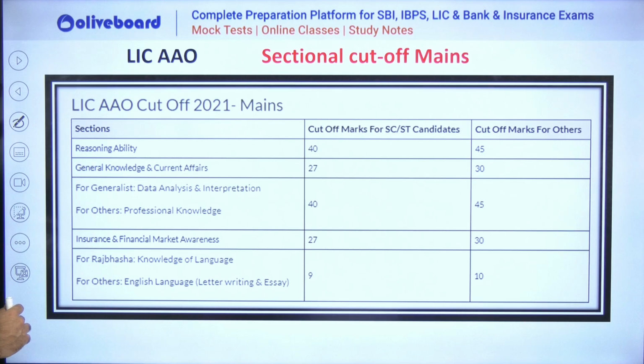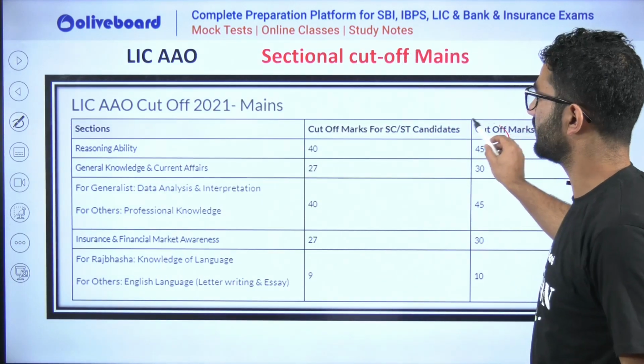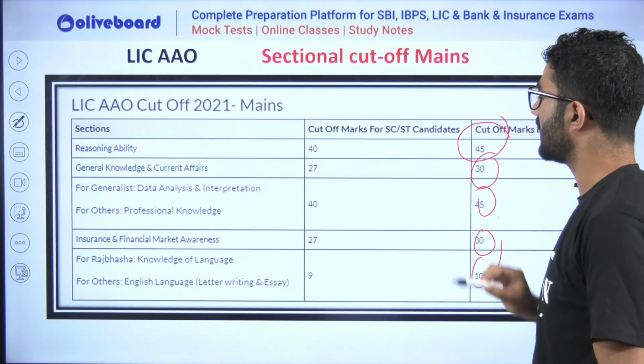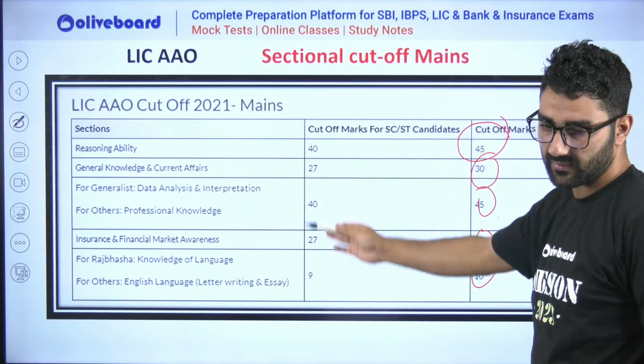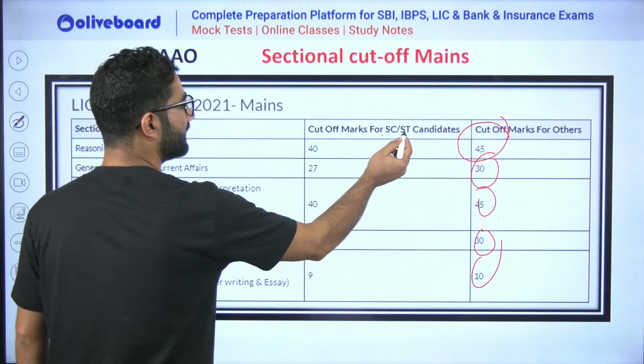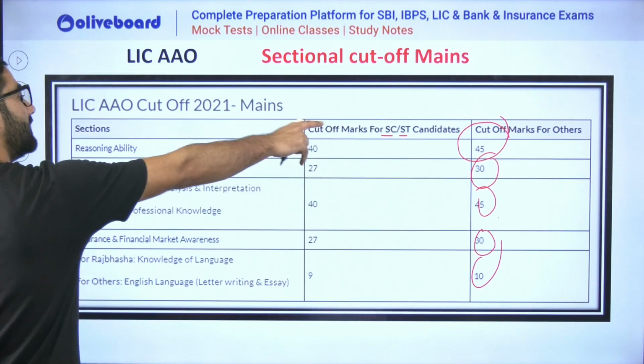Now, sir, what could be the LIC cutoff for mains is clearly mentioned. The cutoff for general marks, reasoning this much, this much, this much, and this much. Other categories, meaning SC, ST, it is mentioned this much, and for general it is this.